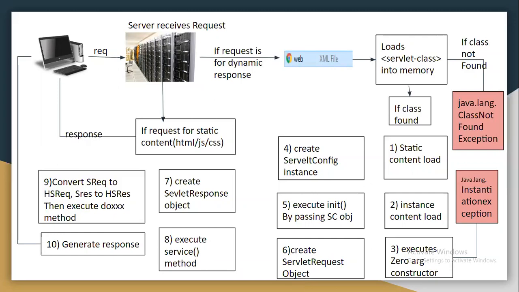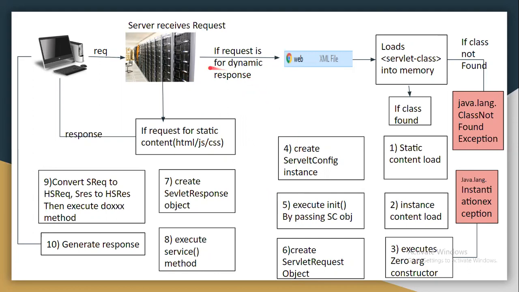Service method execution is per thread, per request. For every request, the server will give one thread. That thread will do all these jobs. So why did the first request take 25 or 30 seconds? Why did the second request take 13 seconds?